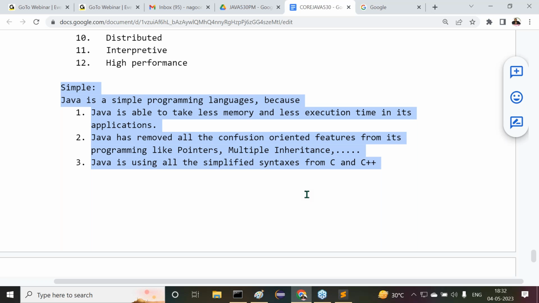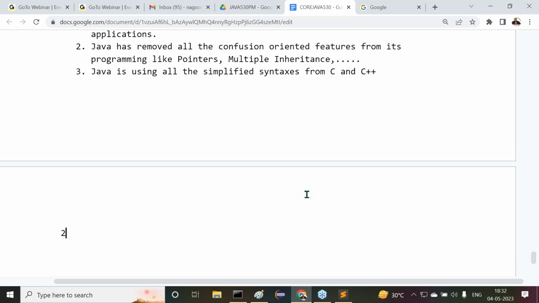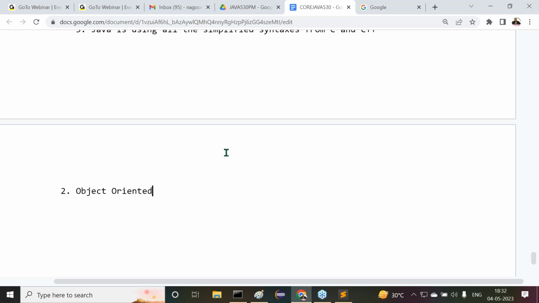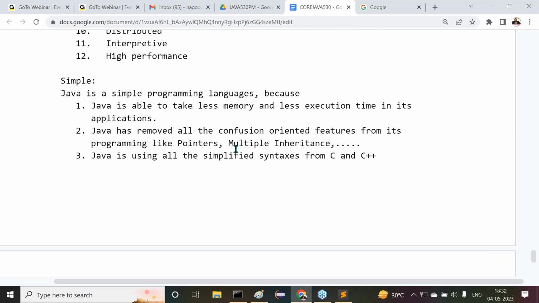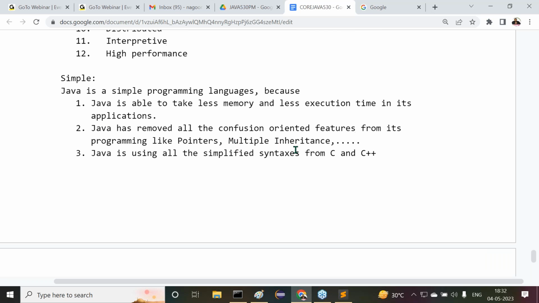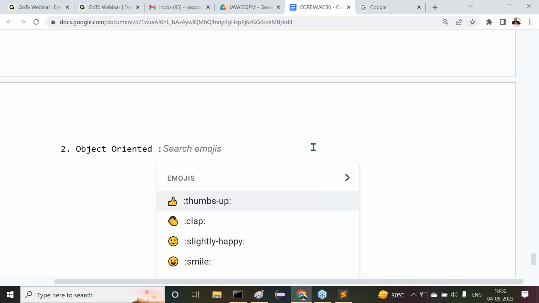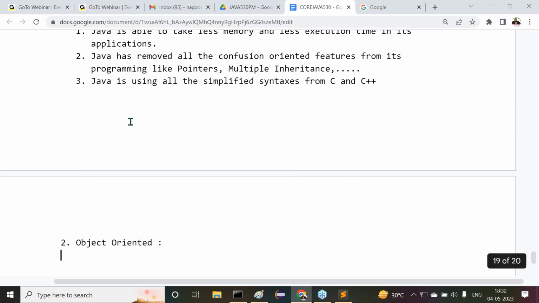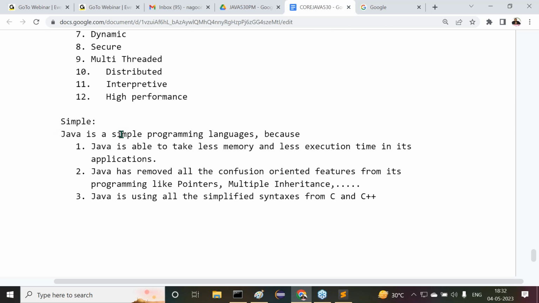Okay, fine. After completion of this, the second point is object oriented programming language. Okay, object oriented. Right, sir. Even this point, be aware of it clearly. What is the meaning of object oriented, sir? Simple is okay. Then what is the meaning of object oriented?